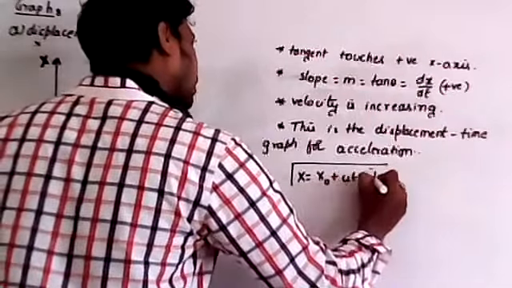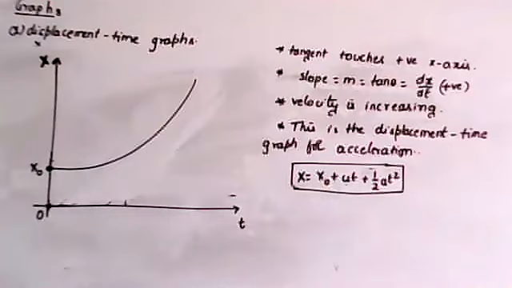We'll discuss these relations later. Just copy that graph. Now shall I move to the next graph?